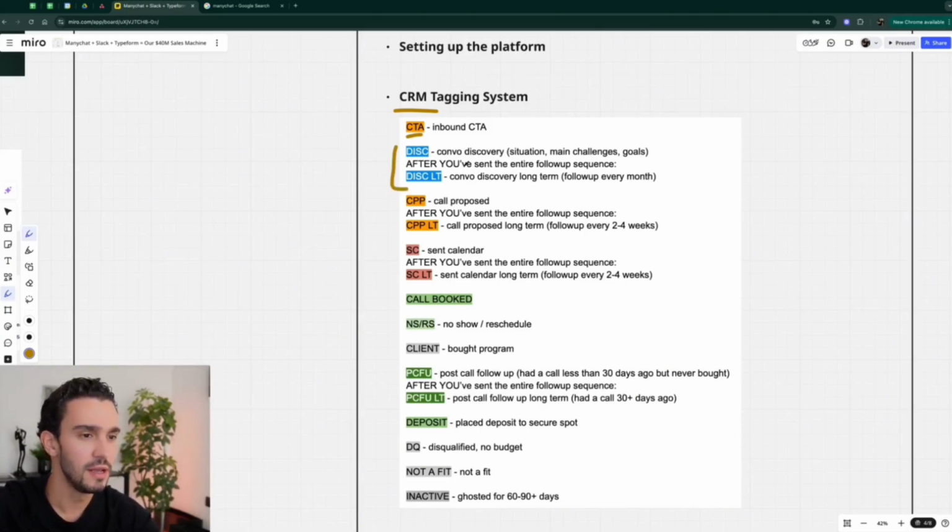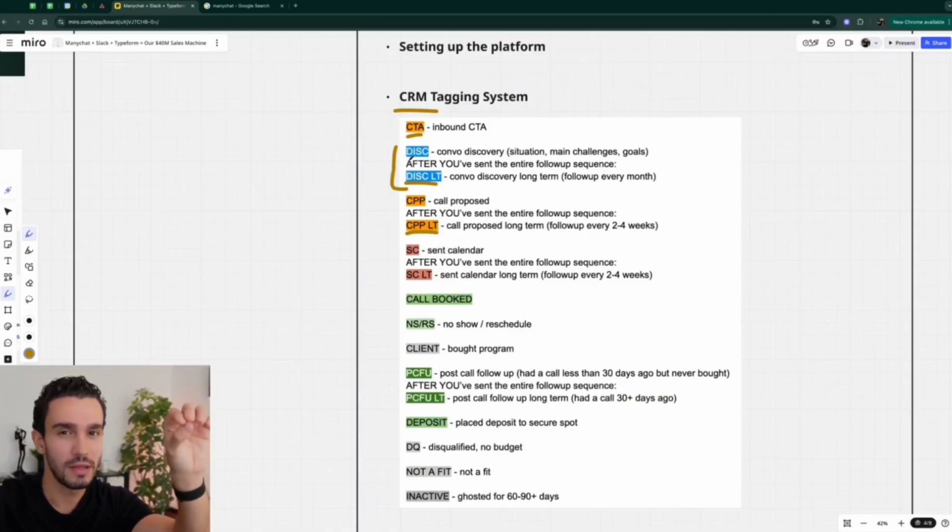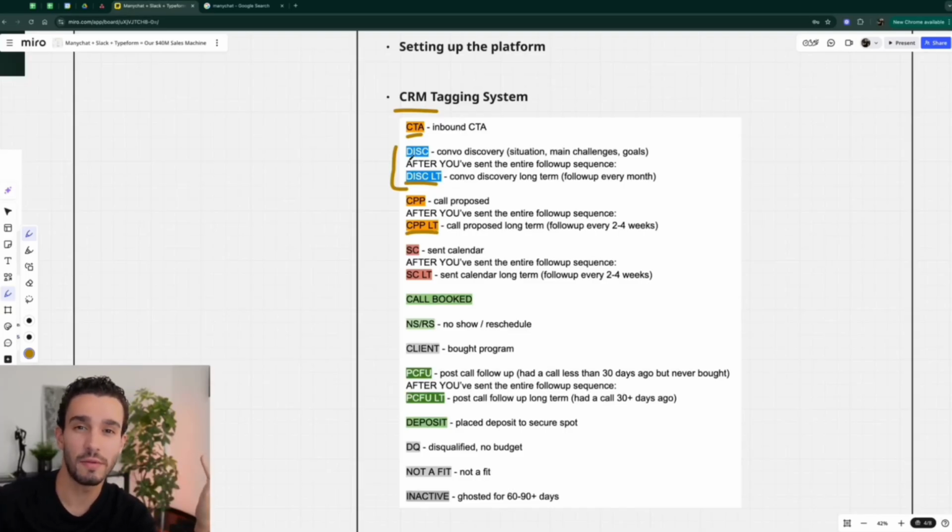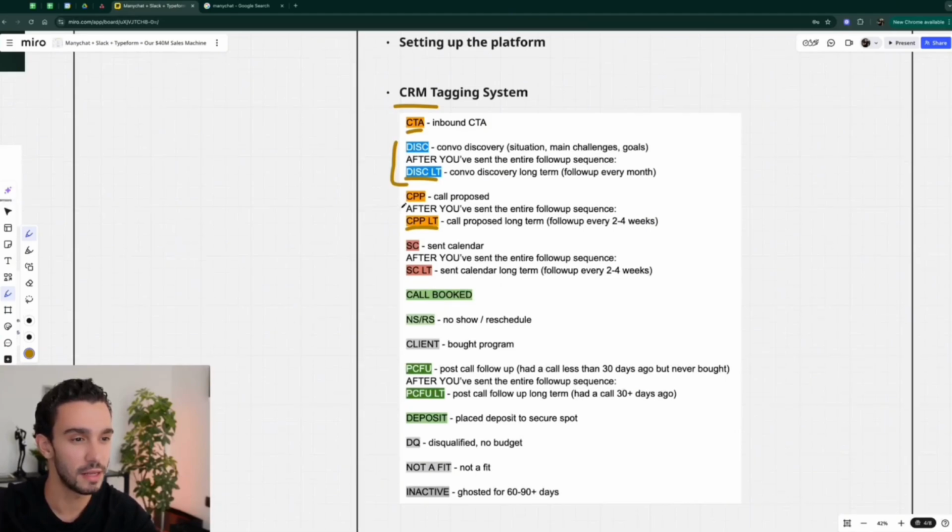Then we have discovery, which is basically the discovery stage of the conversation, as the name suggests, right? So when you talk about their situation, their challenges, their goals, and so on and so forth. You're going to see here for each of the tags, we have an LT tag, which stands for long term, okay? So if I have someone in the discovery tag that I'm speaking with, they end up ghosting me when I ask them about the goals, and then I do my entire follow-up sequence of 5 to 7 to maybe even 9 or 10 follow-ups over the course of a couple of days or weeks. Then if they still are not responsive at that point, we're going to move them over to discovery long term. So that's how we keep it very, very nice and clean. And then same thing applies obviously for all the other long-term tags.